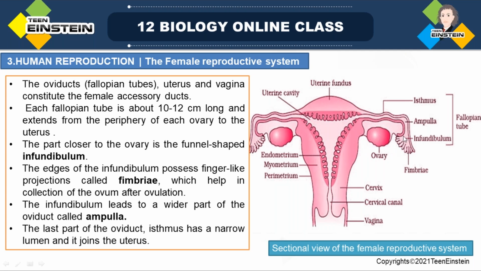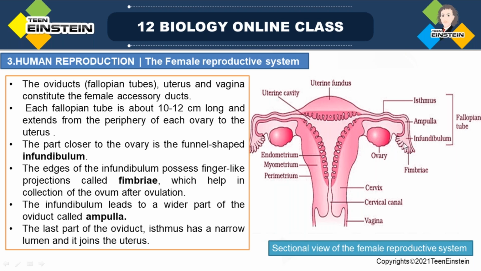This is the ovary and the part of the fallopian tube which is near to the ovary is called the infundibulum. Here the whole thing is the fallopian tube, and the part which is near to the ovary is called the infundibulum. Note down infundibulum, these are all important MCQs.